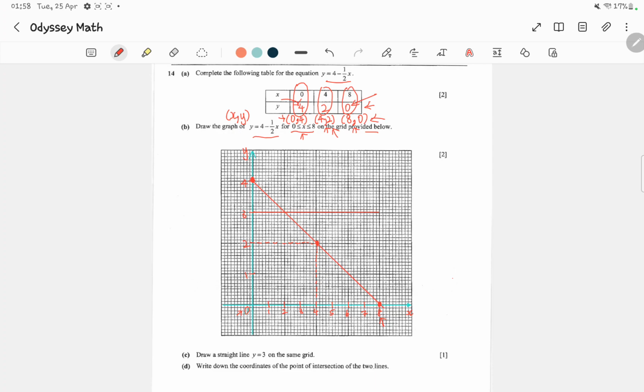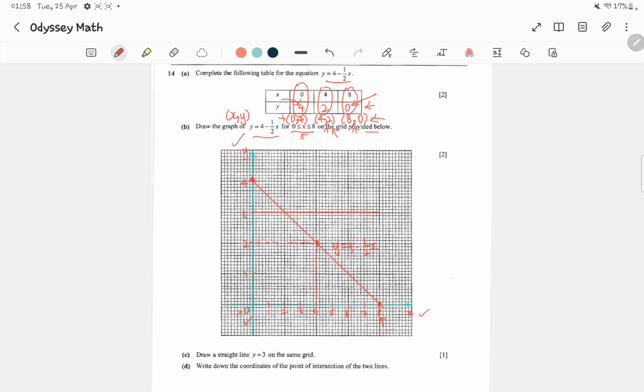After you have all 3 points, you can join them and it will form a straight line graph as seen over here. When you draw a graph, remember to label the x-axis, label the y-axis, and label the origin. And then finally you label the equation of the straight line graph, which is y equals 4 minus 1 over 2x. And we are done with this question on 11b.